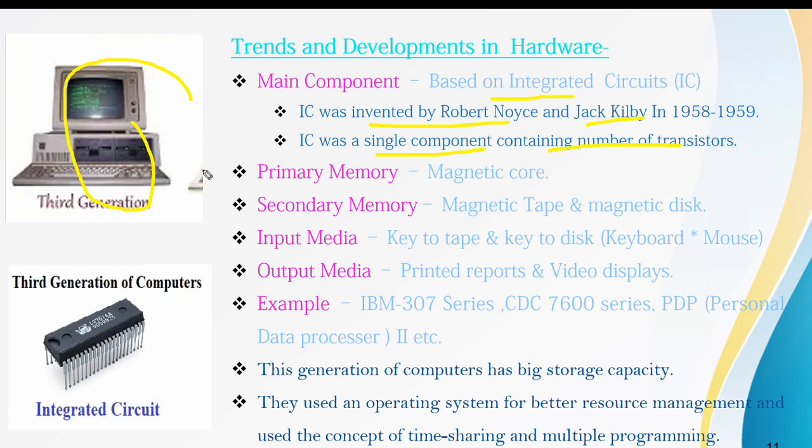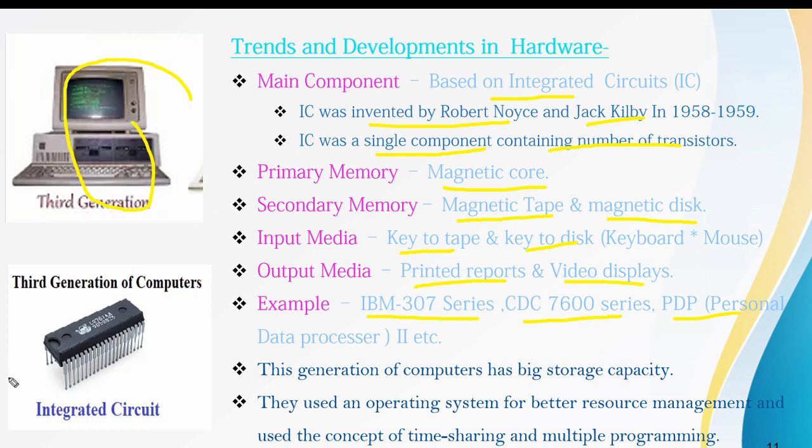These are also known as desktop computers, and the primary memory used is the magnetic core. Secondary memory used is magnetic tape as well as magnetic disk. Input media is key to tape and key to disk, which are similar to the keyboard and mouse. Output media is printed reports and video displays. The output media changed to video displays. Examples of this generation are the IBM 360 series, CDC 7600 series, PDP-8, and so on.